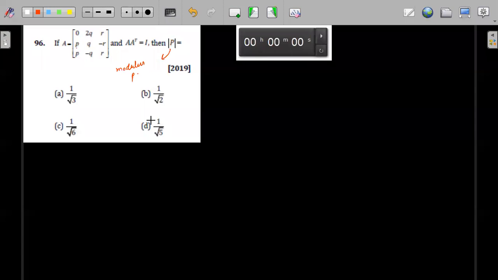Okay. Let's see. 2 minutes, 1.5 minutes are over. Anyone else? Soumya has got. Isai has. Okay. No, Soumya has not got. Anyone else? 1 by root 2. I'll give you 30 more seconds. Abhishek has got.